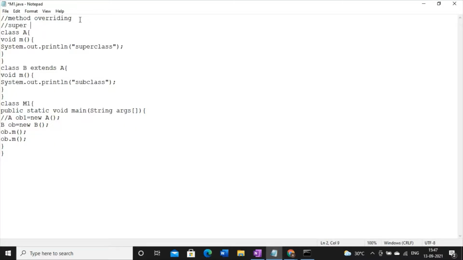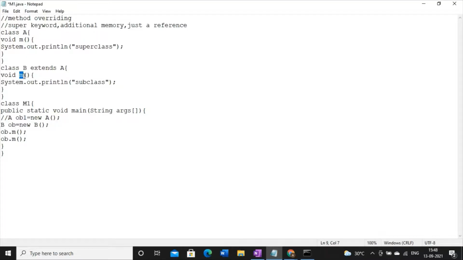And since it is a keyword, it does not need any additional memory. Why? It is just a reference. So now the question is, okay, according to my discussion, if I use the super keyword, then the problem of method overriding will be solved. Means I can see the output of both the methods with the same name. Fine. But the next question is, where should I use the super keyword?